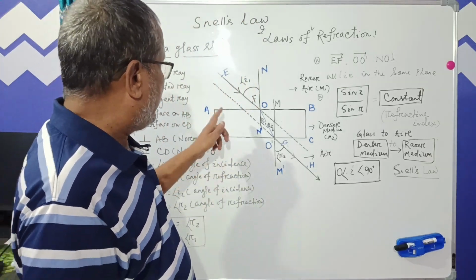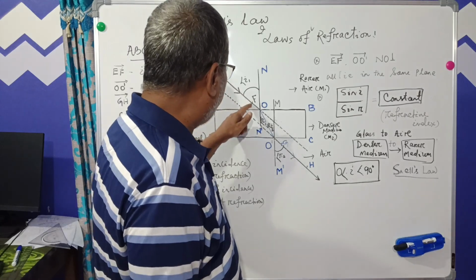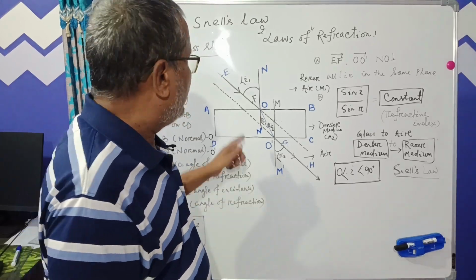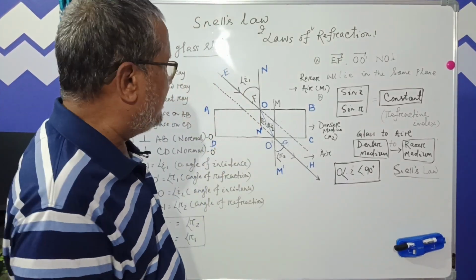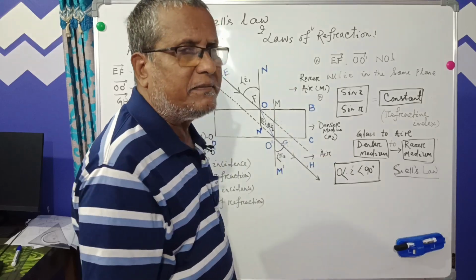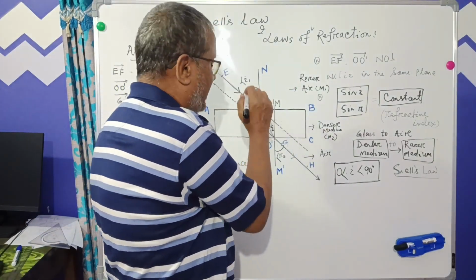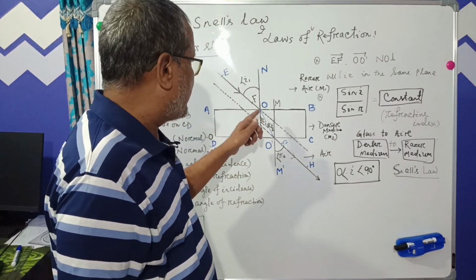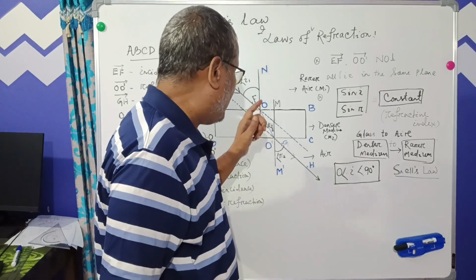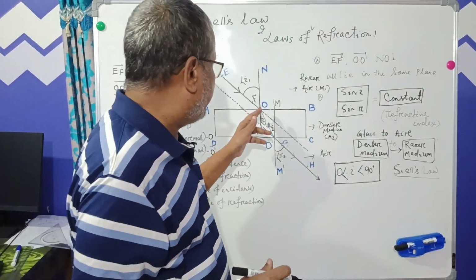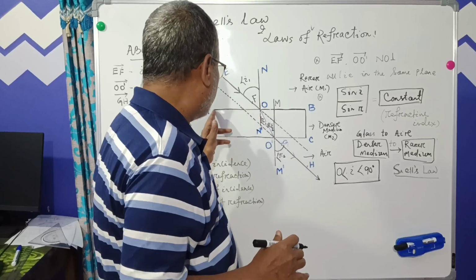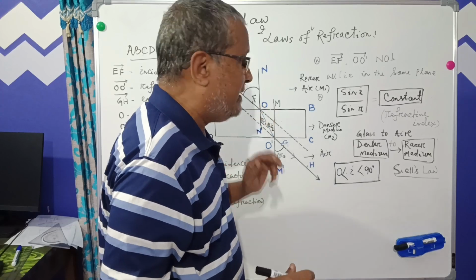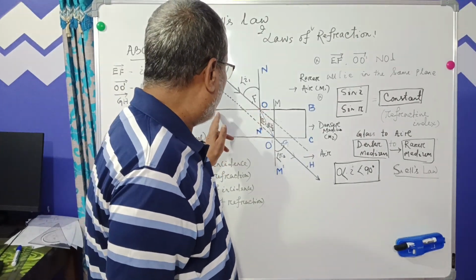Now let us fix two pins, E and F, obliquely, and join the two points so that the line falls at O, that is called the interface. So O is the interface on the side AB of the rectangular glass slab.